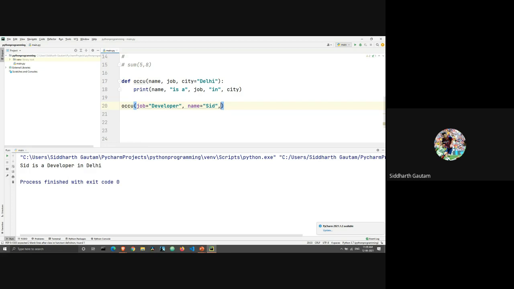All right. If I want to change it, I will just write city is equal to, let's say, Noida, and then I try to run it. As you can see, our output is different. Sid is a developer in Noida.